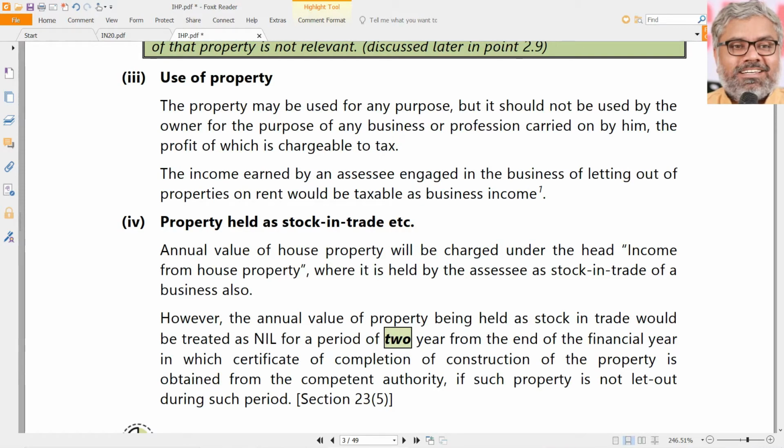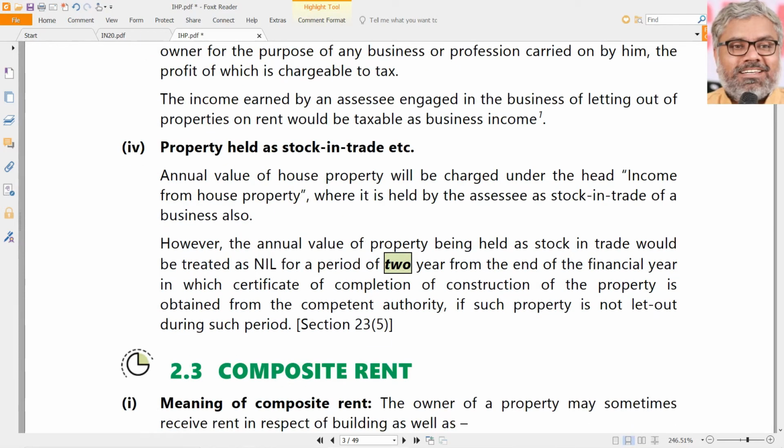Then, use of property. Here once again, the property has no limitation of use. It may be used for any purpose, but only exception already as we know, it should not be used for the purpose of the assessee's own business or profession carried by him. That's all. That we know already. There is no limitation on the usage of property, residential, commercial, industrial, all the things are okay. Anything is called as property under this head of income.